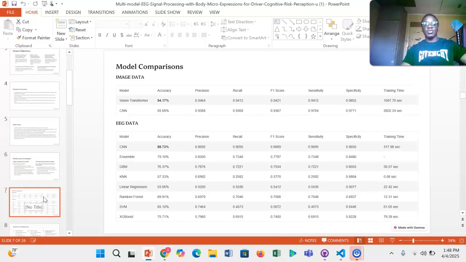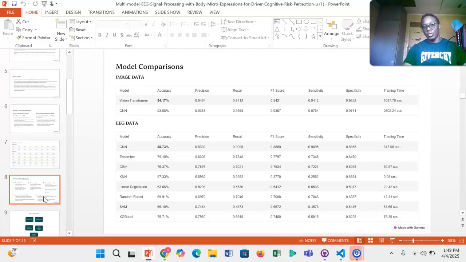We chose these because we trained a couple of models on both datasets. For the image data, we trained the vision transformer and the CNN, and we discovered that the vision transformer works better, and we want something with more accuracy because this is a life and death matter. For EEG data, we trained the gradient boosting machine, KNN, linear regression, random forest, support vector machines, and XGBoost. But we realized that the CNN outperformed all of them with an accuracy of 88%, and that's what we chose for our model.